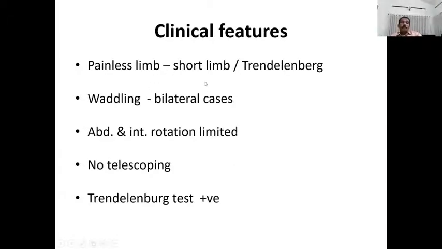So there will be a painless short limb. There will be a short limb as well as a Trendelenburg element. If the limb grows short, it will appear as a short limb gait. And in bilateral cases, there will be widening, not telescoping.